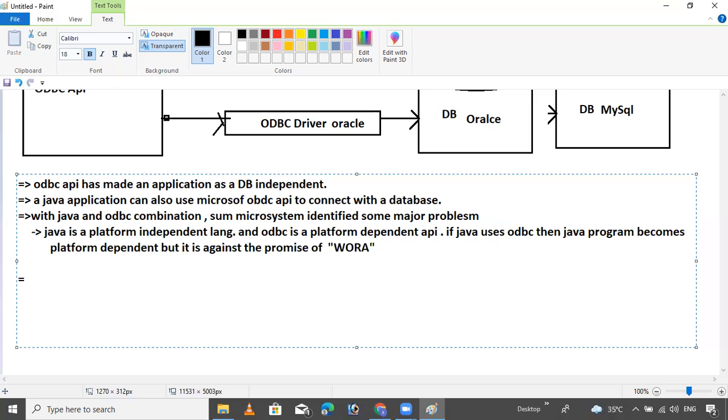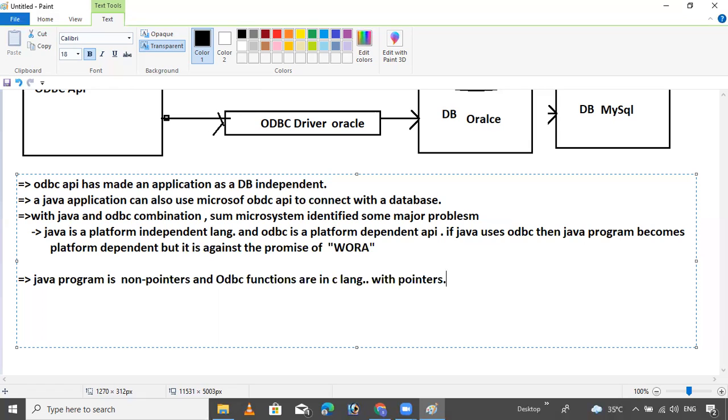So a Java program is non-pointer, and ODBC functions are in C language, with pointers.